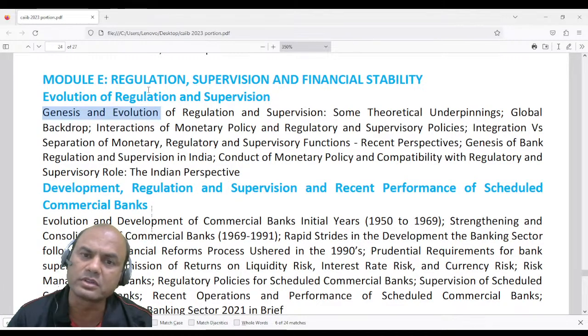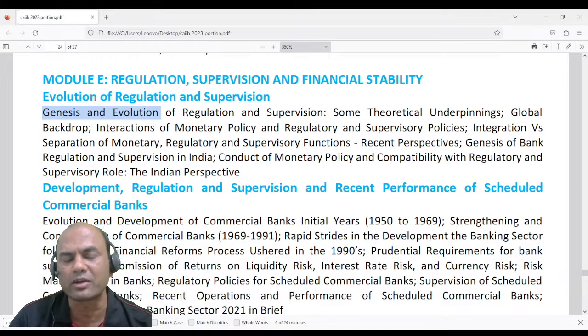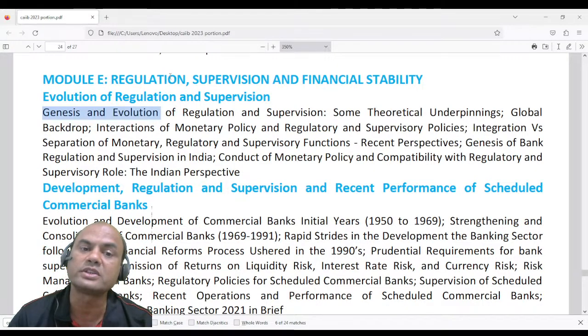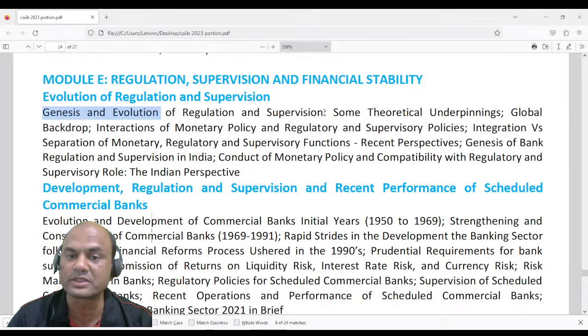Before RBI also these banks were there. RBI came in 1934. Before that, for almost 50-60 years, banks were there. So why was RBI put in place? To put in regulations so that the banks can work in a proper tandem manner. So that is the genesis and evolution of regulation and supervision.